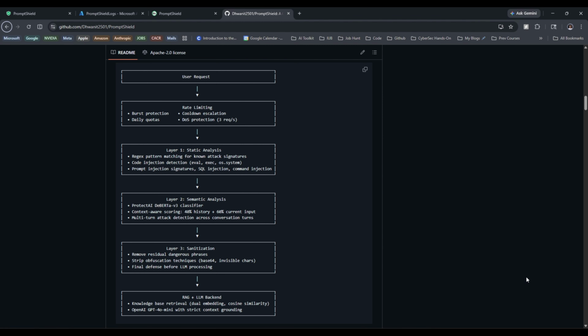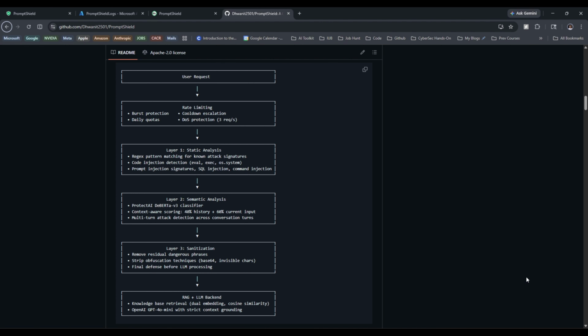The system is built on a defense in depth approach following zero trust principles, where no user prompt is trusted by default, regardless of who is sending it or how legitimate it looks. Every single input goes through the full pipeline every single time, no exceptions at all. Before any detection even runs, a four-layer rate limiter acts as the first line of defense. It enforces burst protection, progressive cooldown escalation, daily request quotas, and per second DOS protection, ensuring that automated probing tools and volumetric attacks never even reach the detection pipeline.